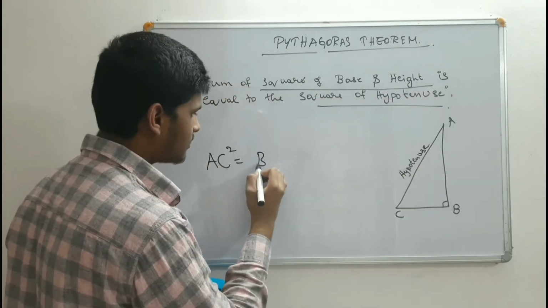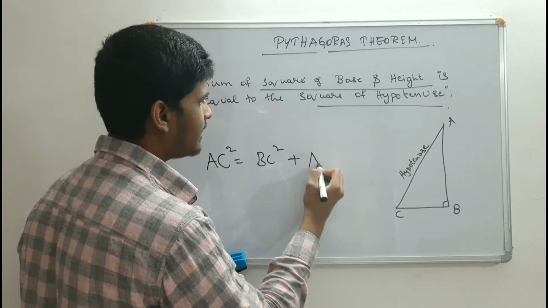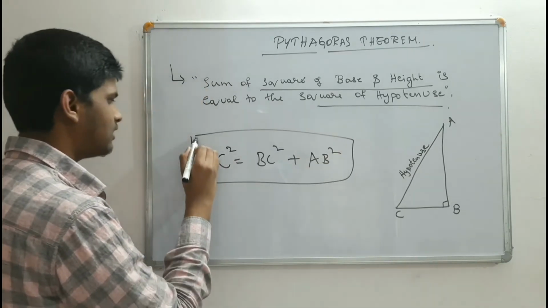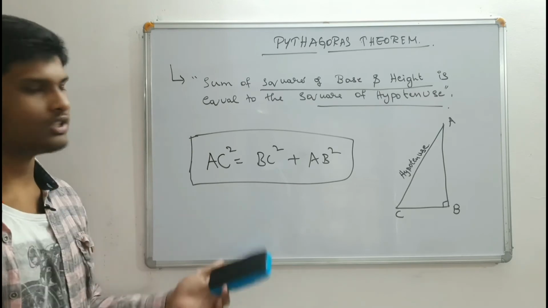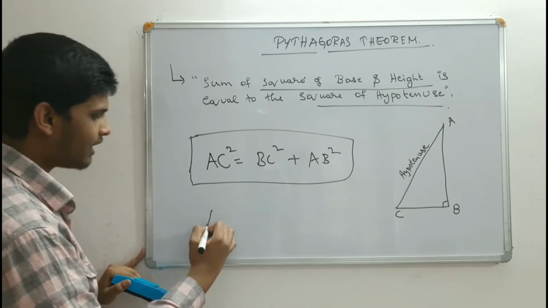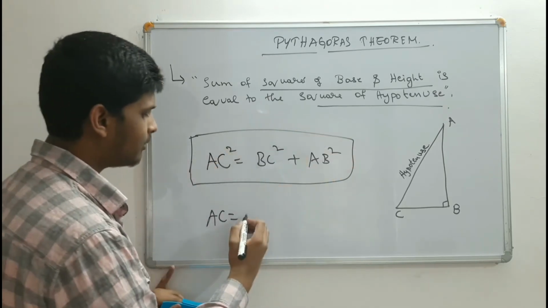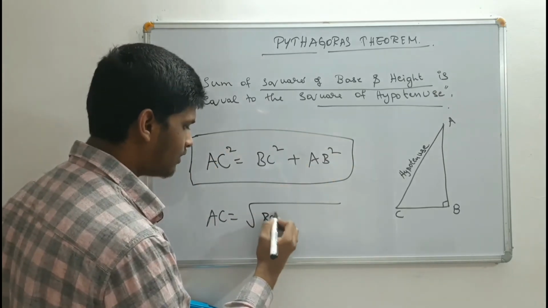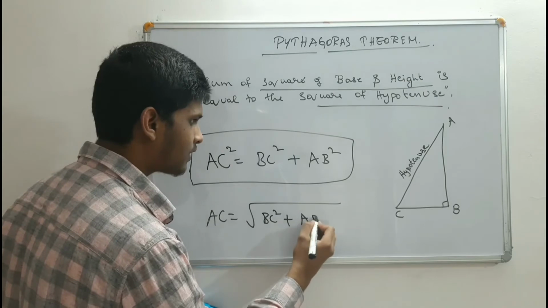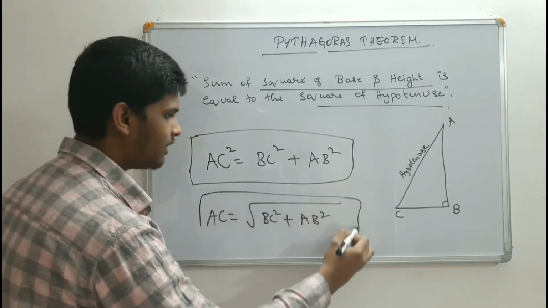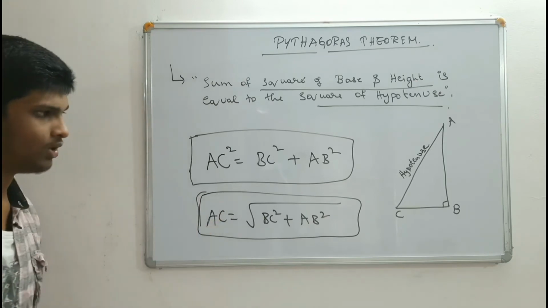So base square plus height square. This is the Pythagoras theorem. On the basis of this theorem, we can find the length of AC. AC is equal to, if this square goes to the other side, the square root of BC square plus AB square. To find the length of AC, we can use this formula.